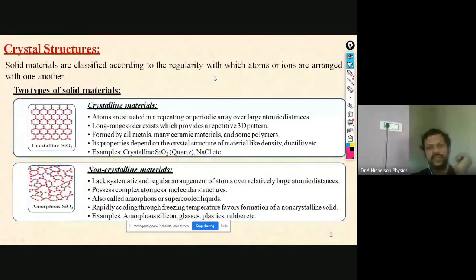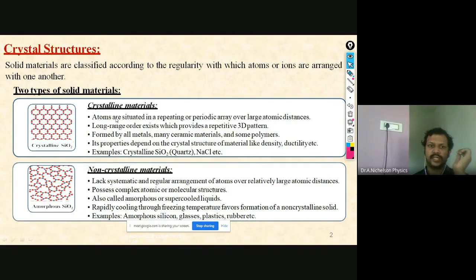Here you can see the different properties of crystalline as well as non-crystalline material. As you know, crystals consist of atoms arranged in a periodic fashion, or in a regular fashion.